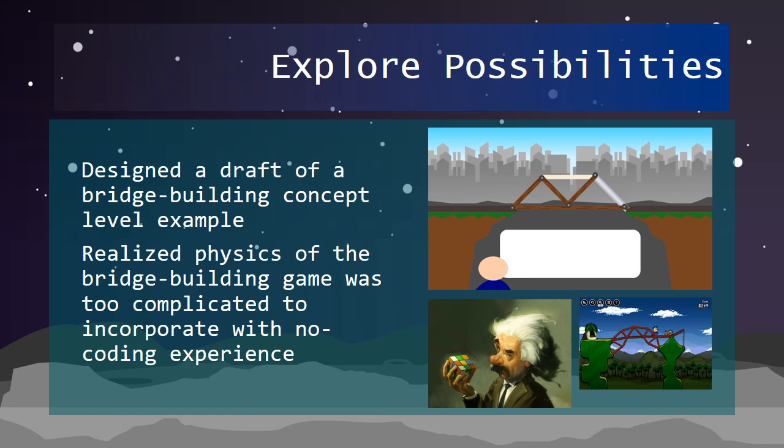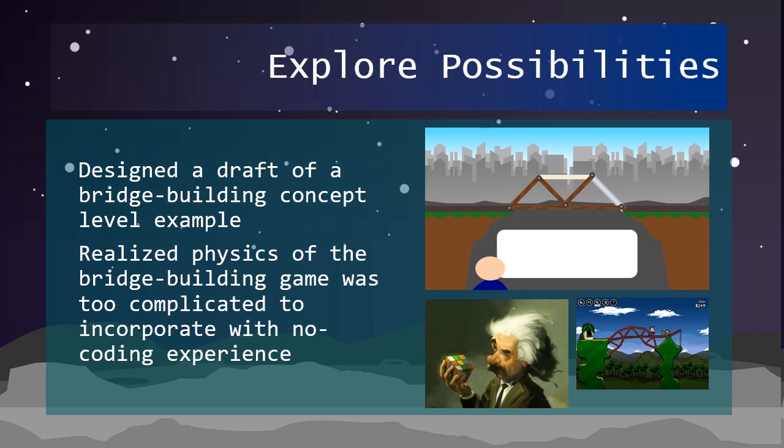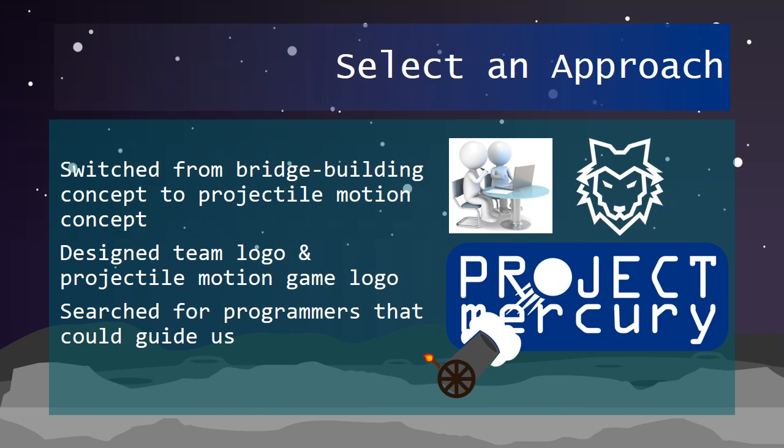None of the members of our group had any coding experience, and when faced with the complexity of the physics to apply to Quake, such as the various weights of the materials, the vehicles, strength of the bolts, and the different tensions and compression forces at any angle the players could create, we decided to pursue a more feasible concept given our limited skill with programming. We turned to a projectile motion concept with the classic goal of defending the planet Earth from alien invaders.